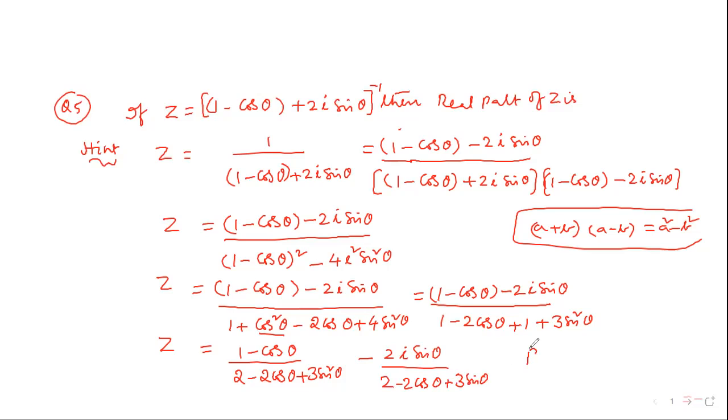Now what is the real part of z? So real part of z is equal to (1 minus cos theta) by, 2 common, 1 minus cos theta plus 3 sin square theta. Okay? Clear, everyone? So this is the real part of z. This question is also completed.